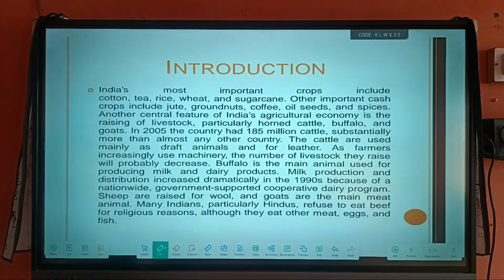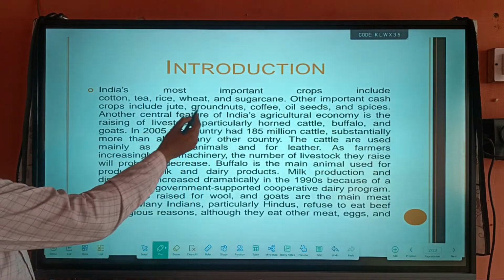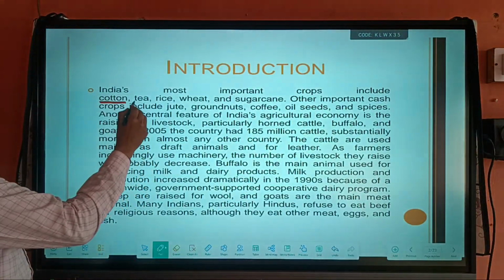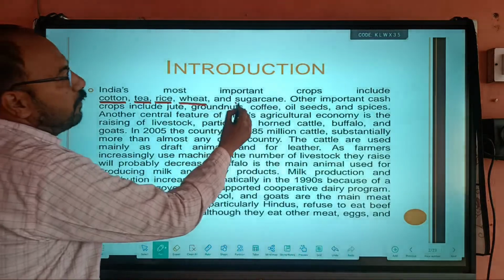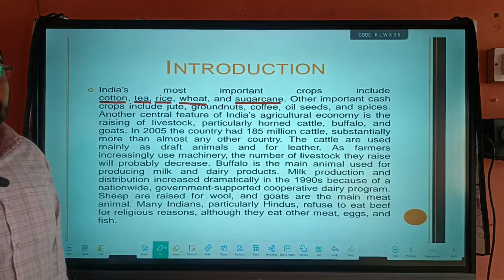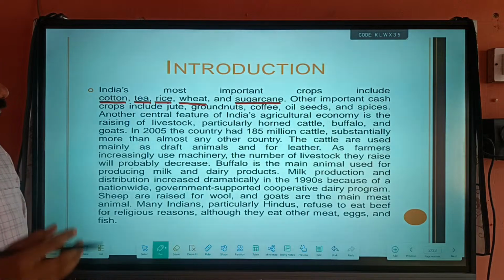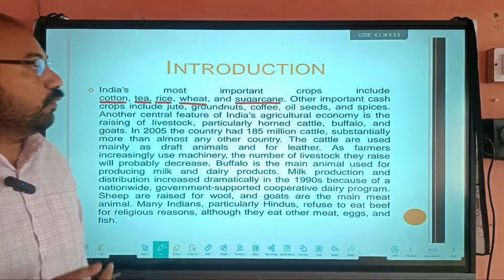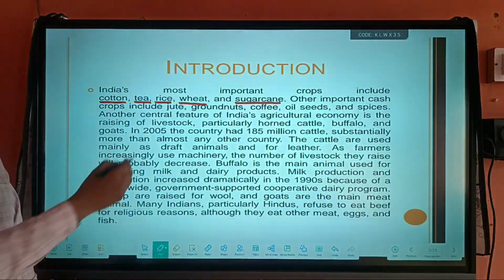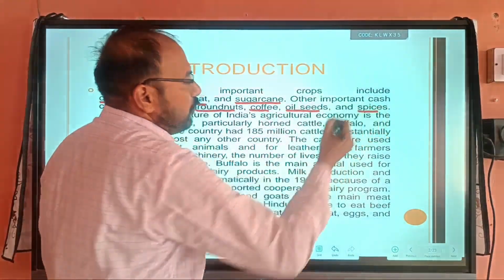So, in the introduction, India's important crops include cotton, tea, rice, wheat, and sugarcane. For example, wheat and paddy are important because they give us a lot of carbohydrates and minerals. Other important crops include jute, groundnut, coffee, oil seeds and spices.